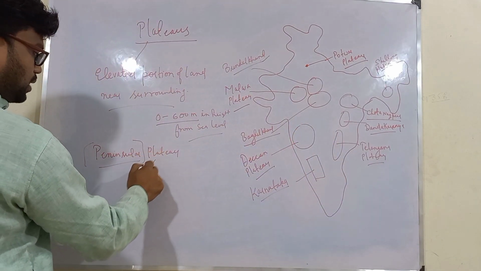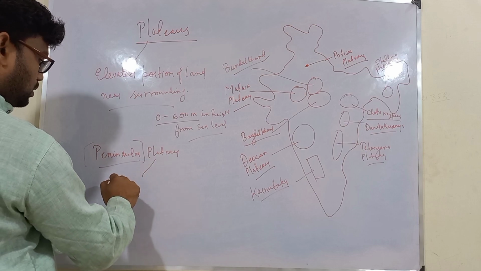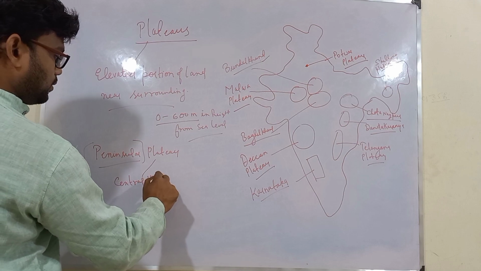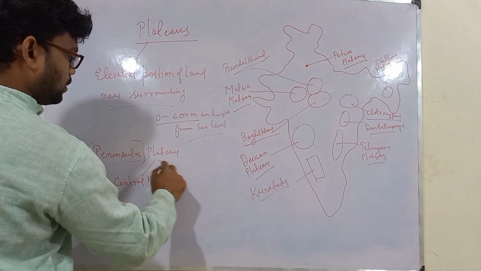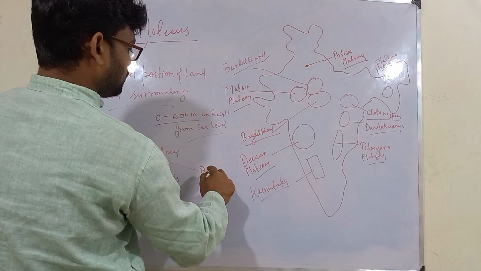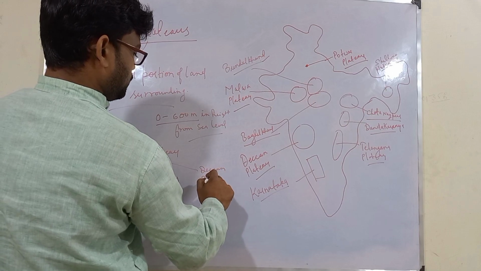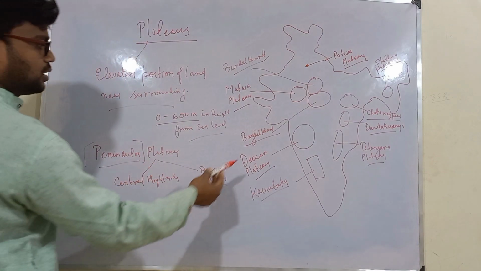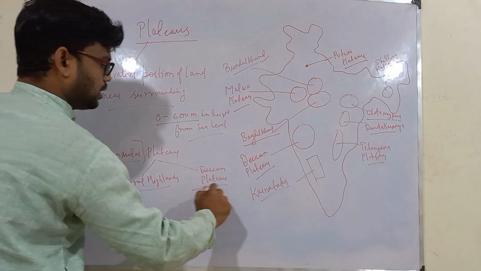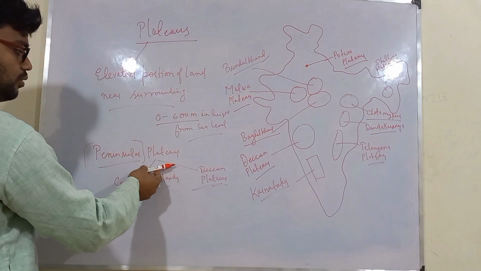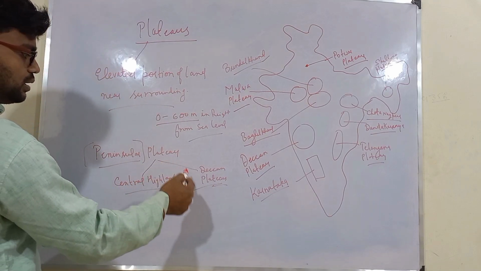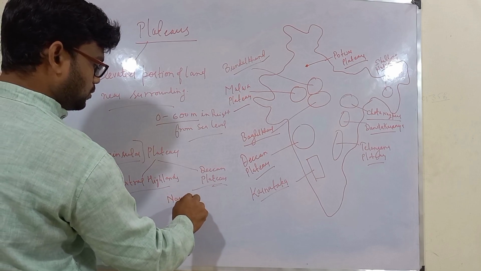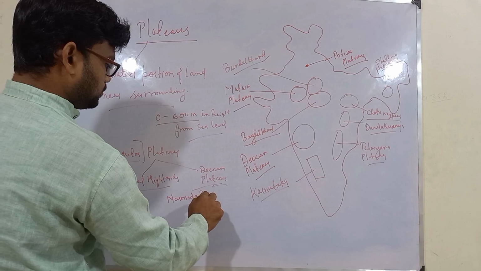Now this peninsular plateau has been divided into two parts: Central Highlands and Deccan Plateau. Remember this. And on what basis have they been divided? It has been divided on the basis of the division made by the Narmada River.